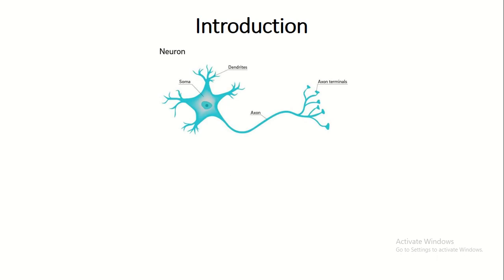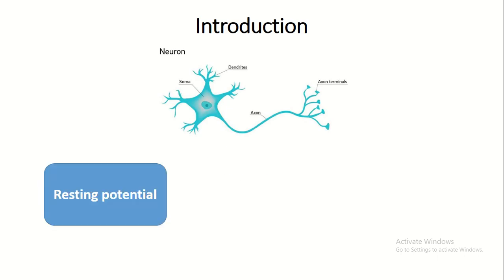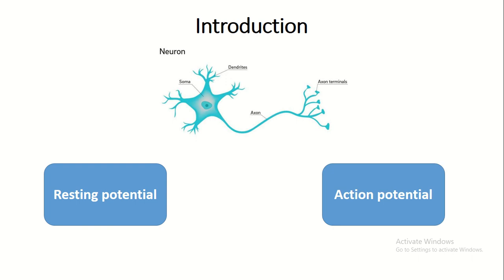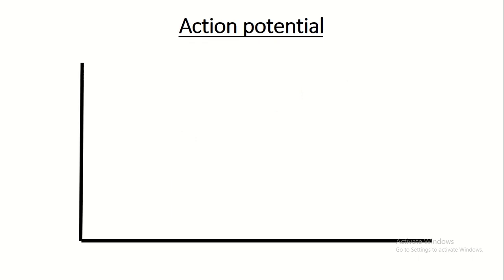Bismillah. So when it comes to neurons, it's either resting or it's in action potential. It's either resting or it's conducting some signals. So let's see what is the story of action potential. So here, let's say that we got a cell that has a resting potential of minus 70, okay?